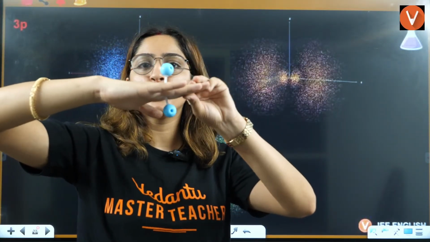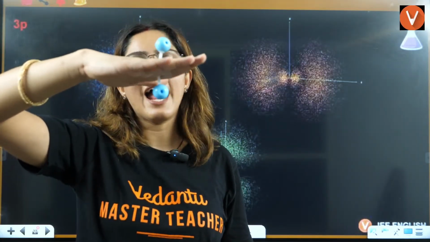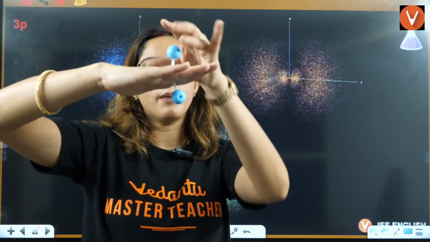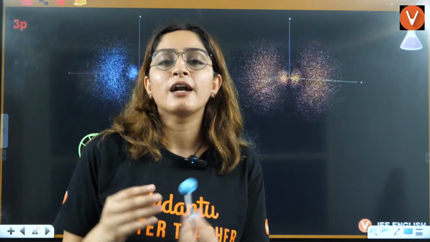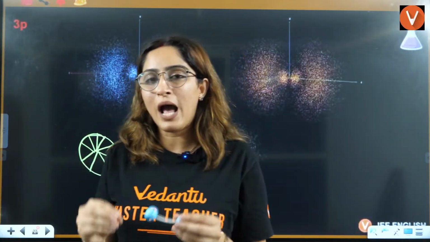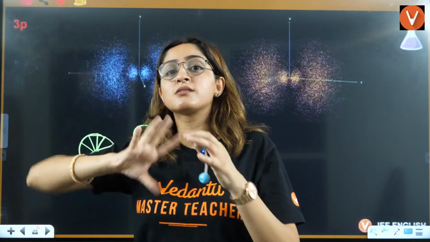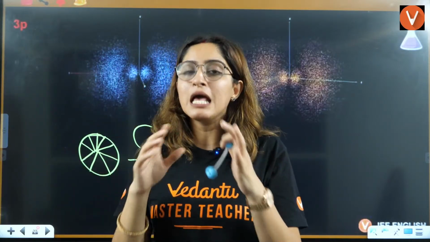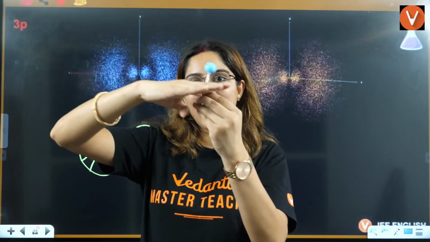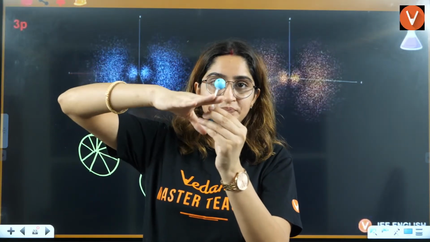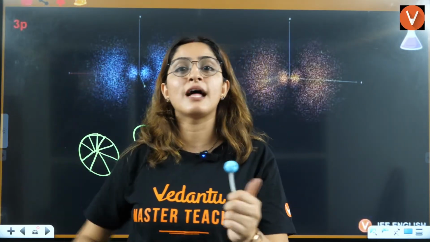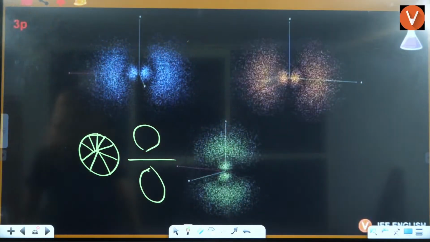On this plane, you have no electron. Electrons are above it, electrons are below it. Missing electrons along the radius is a radial node in visualization. And when you can pass a plane which has no electrons, that is called an angular node.